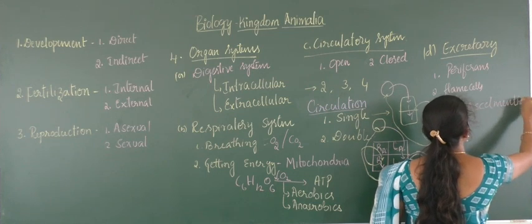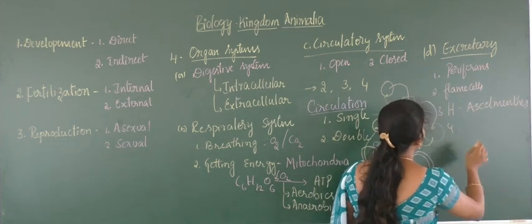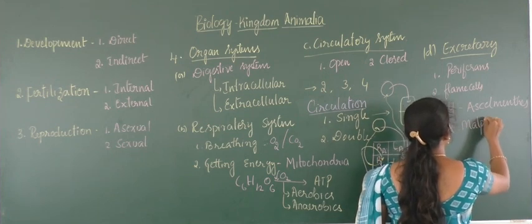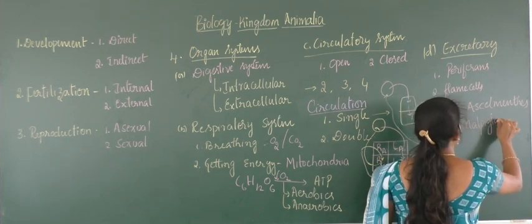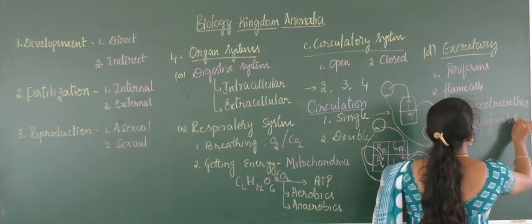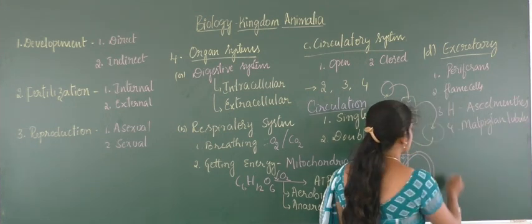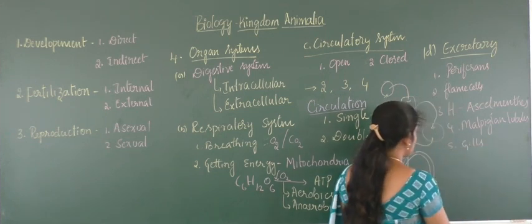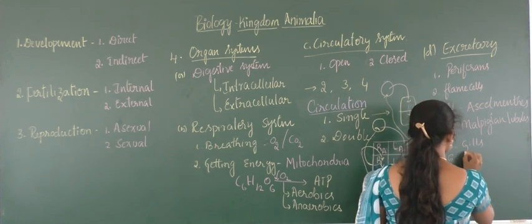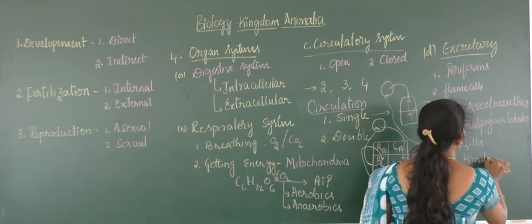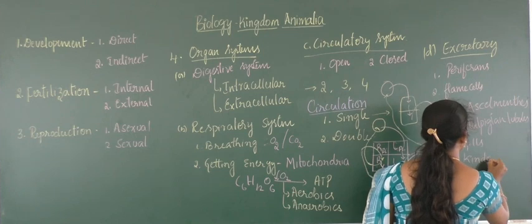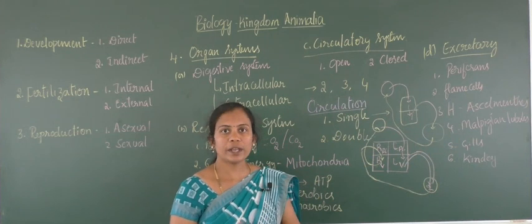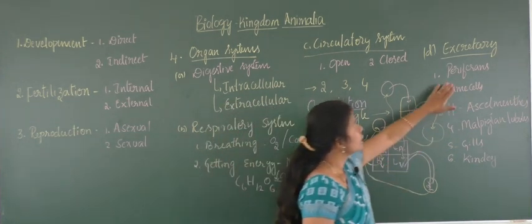roundworms. Fourth one, you can find Malpighian tubules in insects, and then you can find the gills in fishes. Sixth one, kidneys. So you can find the lineage or the developmental structures, which are getting advanced when it comes to the next higher group of organisms.